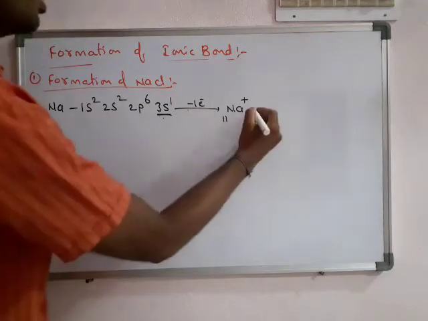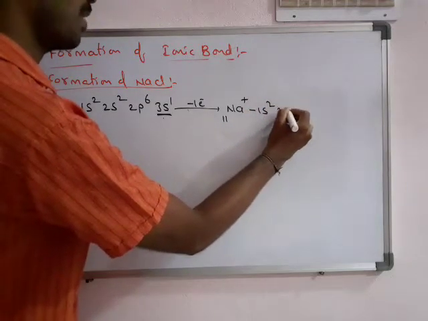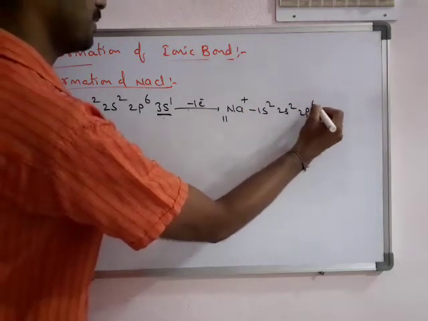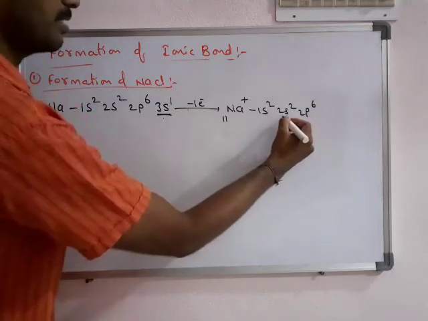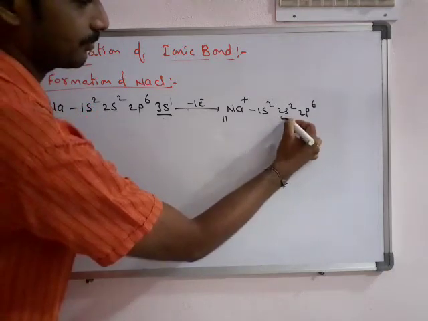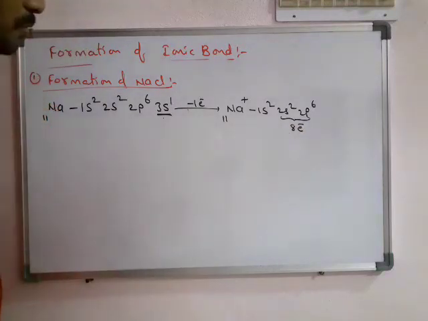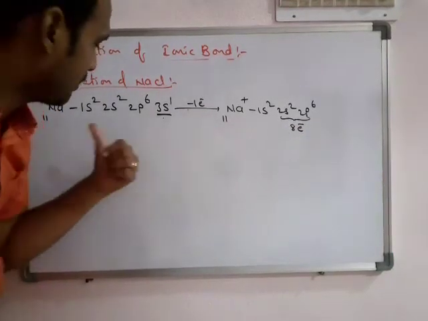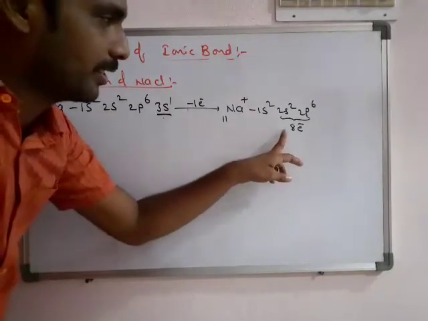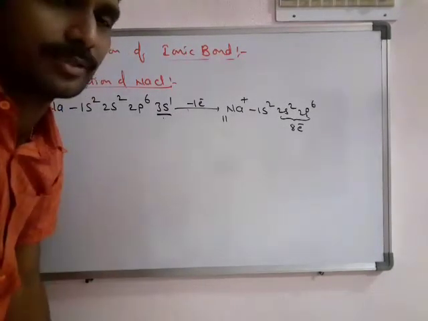Now the configuration becomes 1s2, 2s2, 2p6. There is no 3s. Now this becomes the valency shell. How many electrons are there? 8 electrons. So Na+ is more stable than Na, having octet configuration in its valency shell.